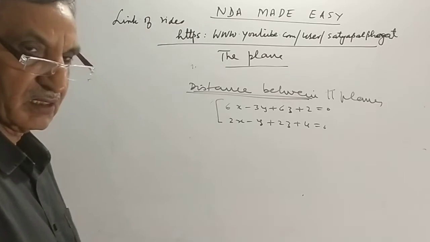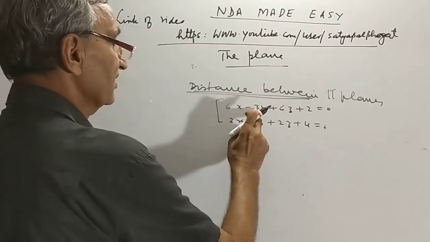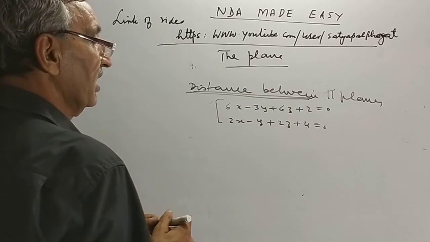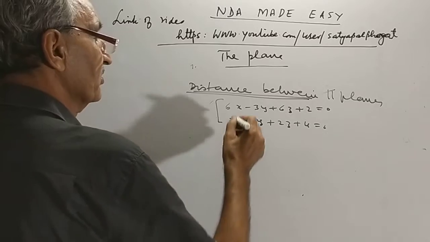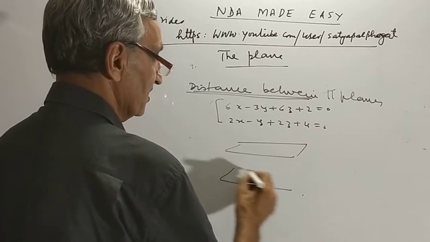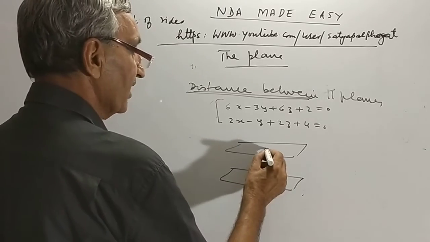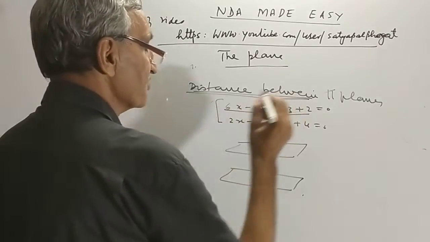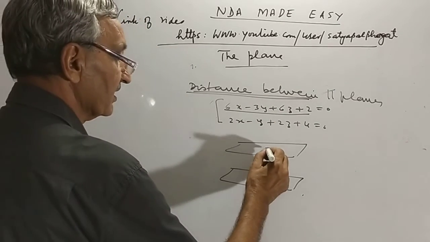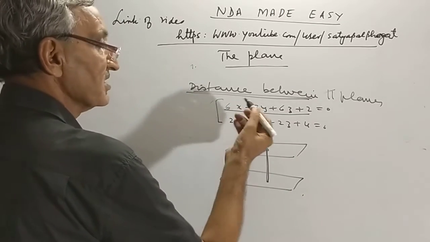Are they parallel? Well, 6 by 2 is 3, 3 by 1 is 3, 6 by 2 is 3, okay. Can we have any point on this? There are two parallel planes and I have to find the distance, so I should take one point on one of them. The choice is mine.